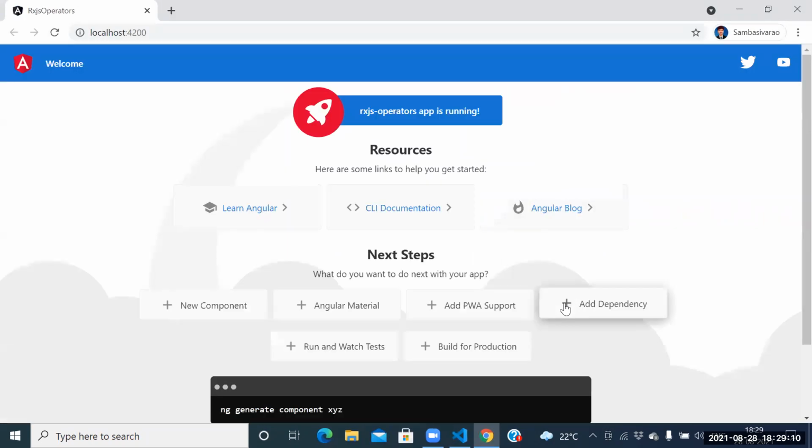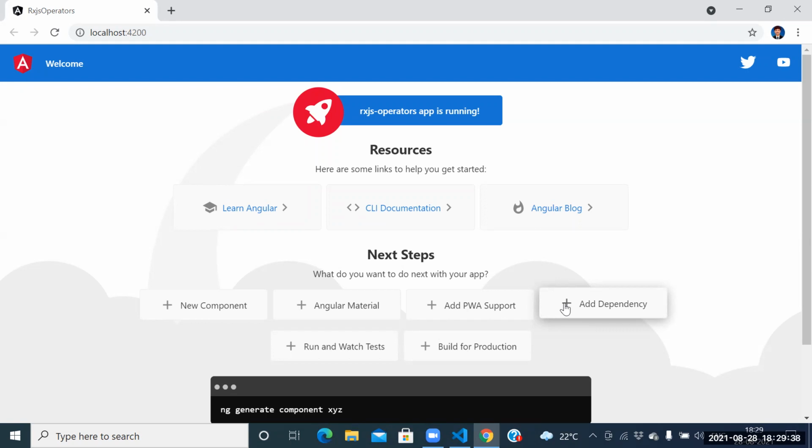And one more thing: if you want to execute a previous application anytime, just hit npm install. It will install all the dependencies as per the package.json file. This is the way we can reduce the time. Then the project is created successfully.